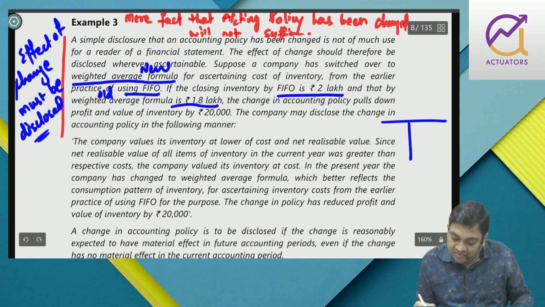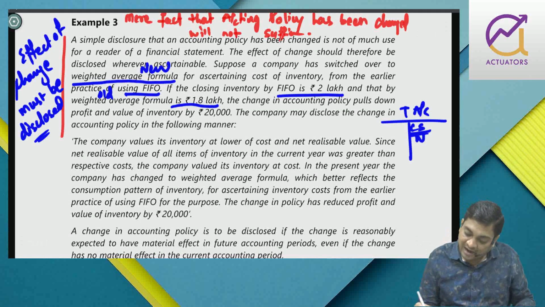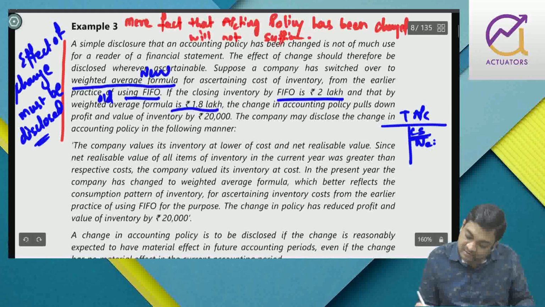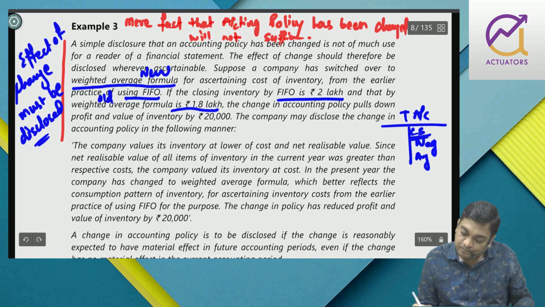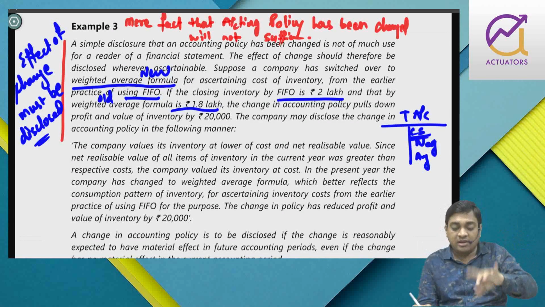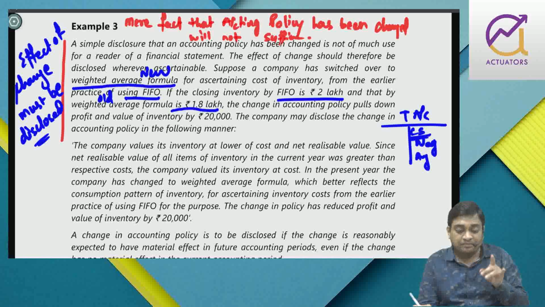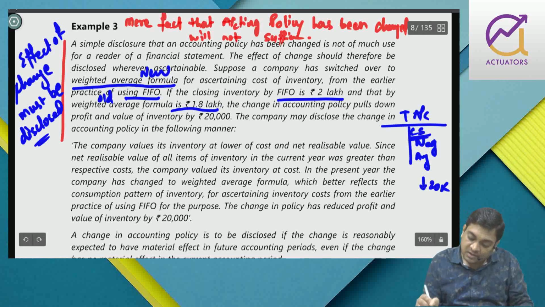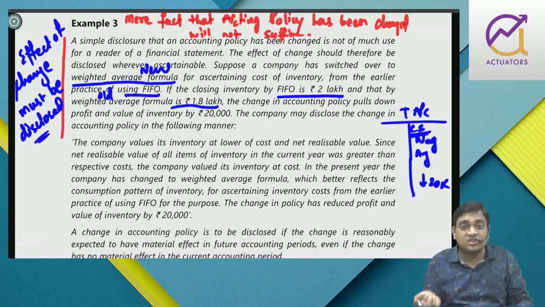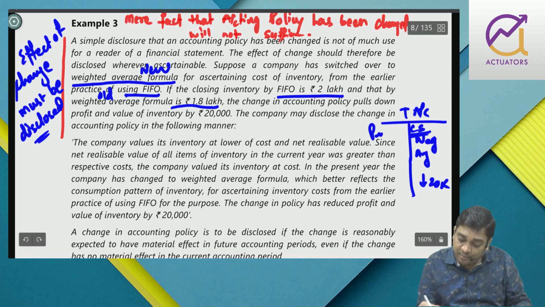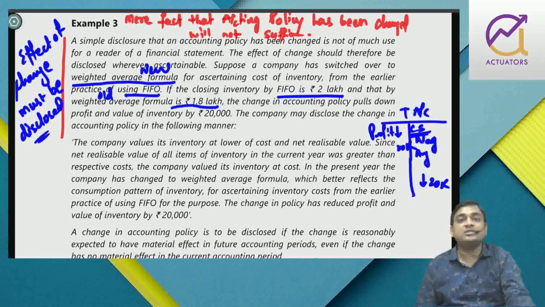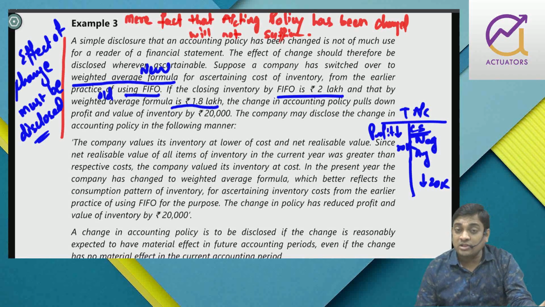So as a result, if this is my trading account, I am showing closing stock, and I am following weighted average. Previously I was following FIFO, and if I follow FIFO, then my closing stock value will be 2 lakh. But I am following weighted average. So as a result, my closing stock will decrease by 20,000. So closing stock and profit have a direct relationship or inverse relationship? Direct relationship. So my profit of the current year will decrease by 20,000 as compared to FIFO. So this effect must be disclosed in the current period itself. An amount is also ascertainable.